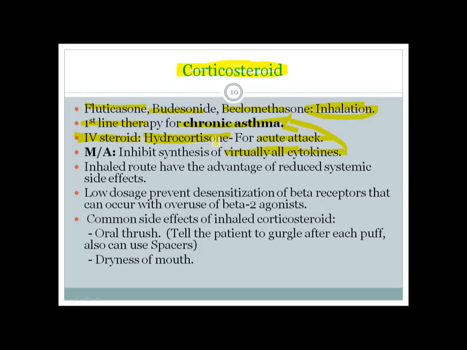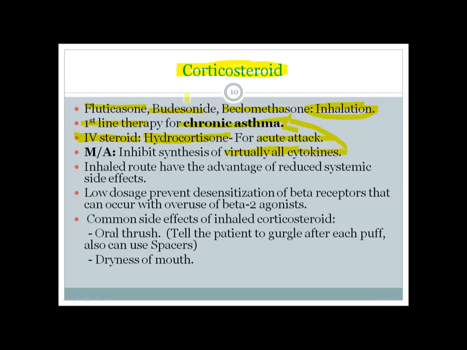So this is called a permissive effect. So in case of acute asthma, we use steroids to get the permissive effect, to get a bronchodilation, which is not directly mediated by hydrocortisone, but which is actually by sensitizing the bronchus to adrenaline for dilating. Okay, so very important to remember for your viva.